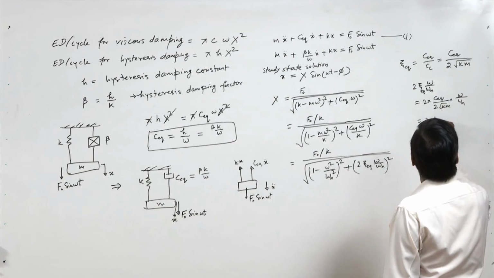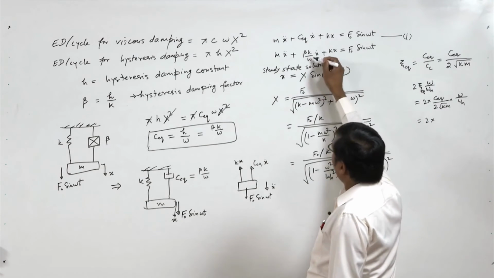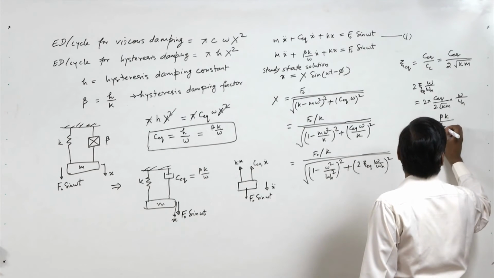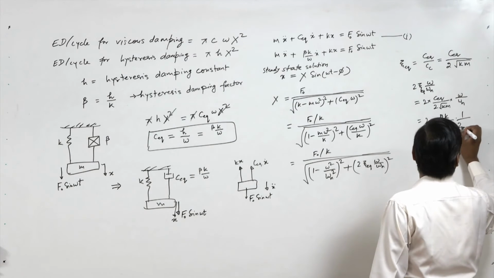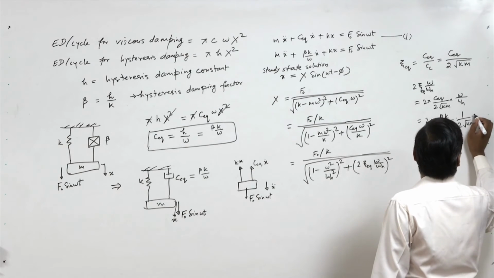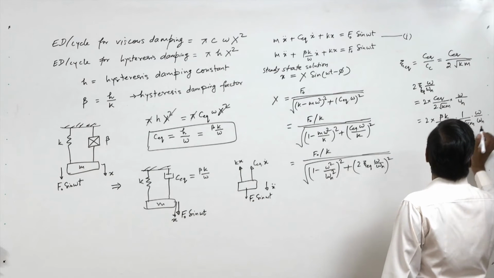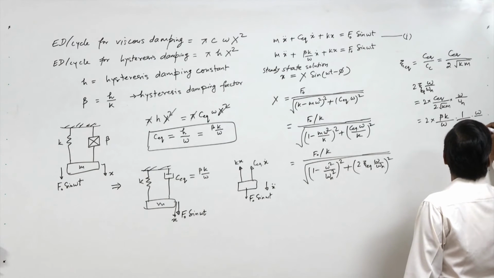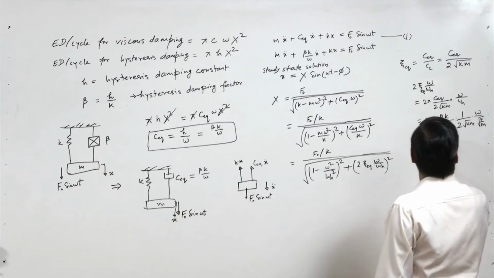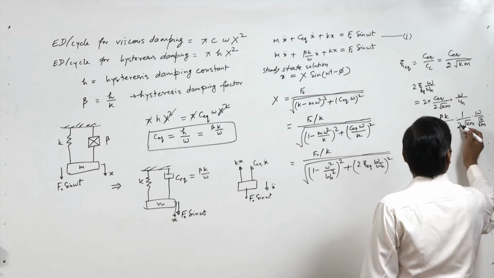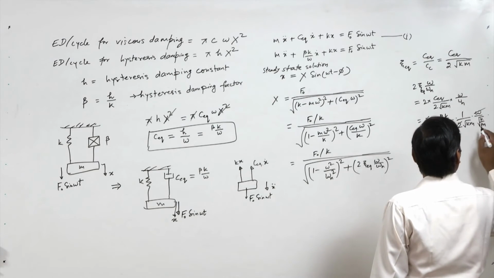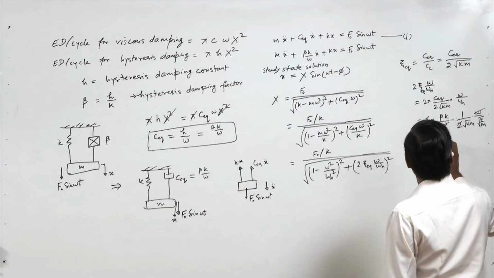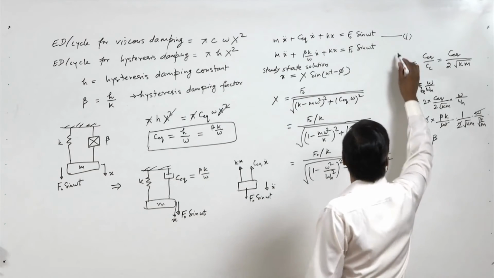Now C equivalent is beta k by omega, so we write beta k by omega into 1 by 2 root km into omega by omega n, and omega n we can write root k by m. So here 2 is cancelled out, omega is cancelled out. Here m cancels out, and root k is k, and k cancels out. So it comes out equal to beta.